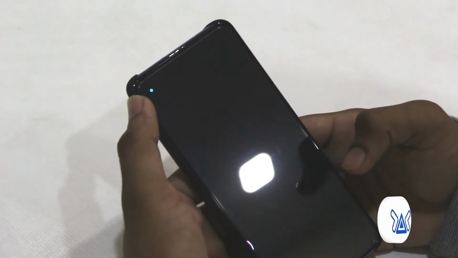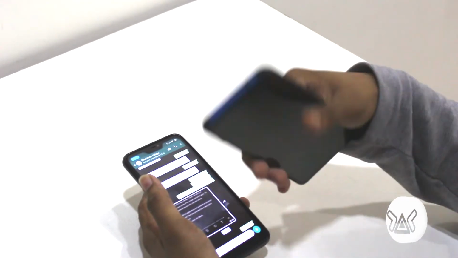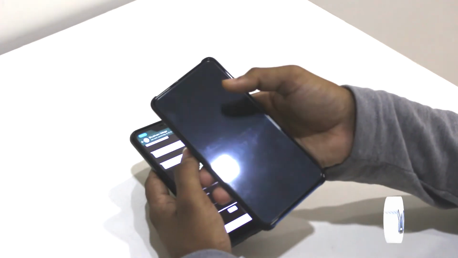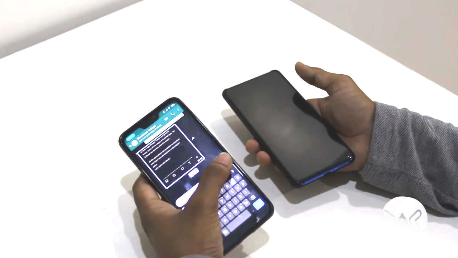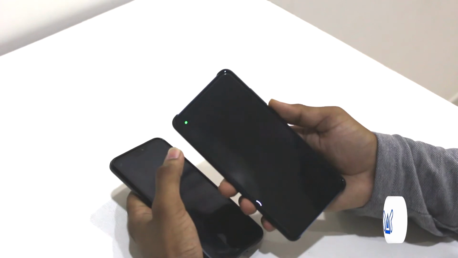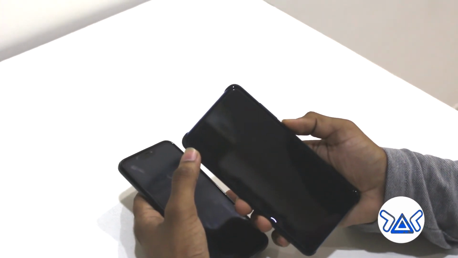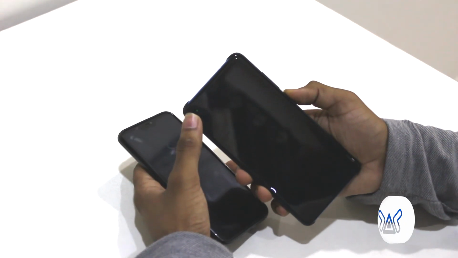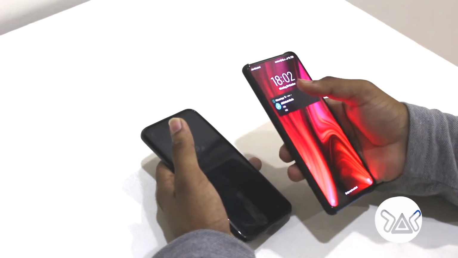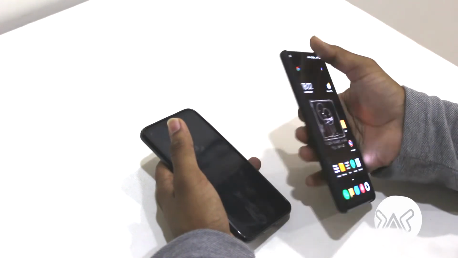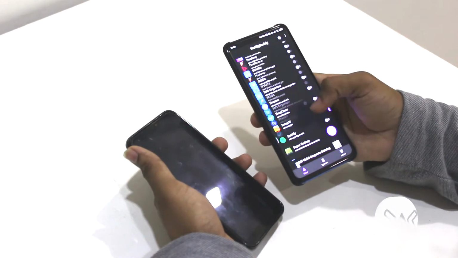I will demonstrate this and show you. Now I will demonstrate by sending a message from this mobile to this mobile, and you will get the notification LED over here blinking. I'm sending just hi, and you can see here the notification message, it is blinking over here. You can adjust the animation time given over here by going to the settings. You can see here now the message has been delivered. So this way the Notify Buddy app works.